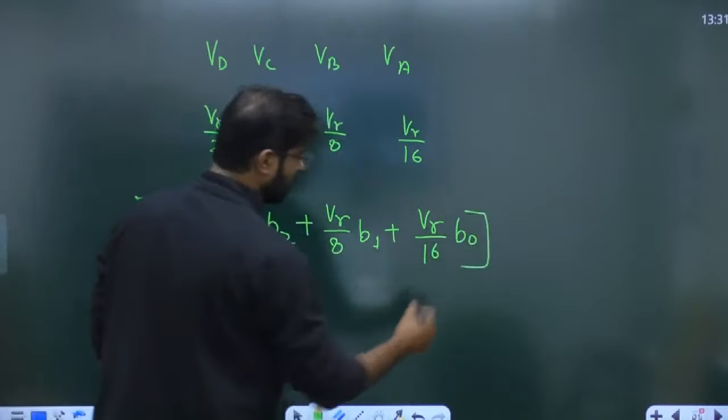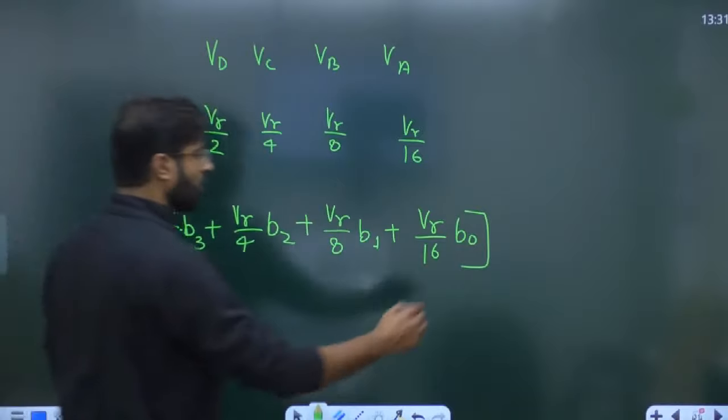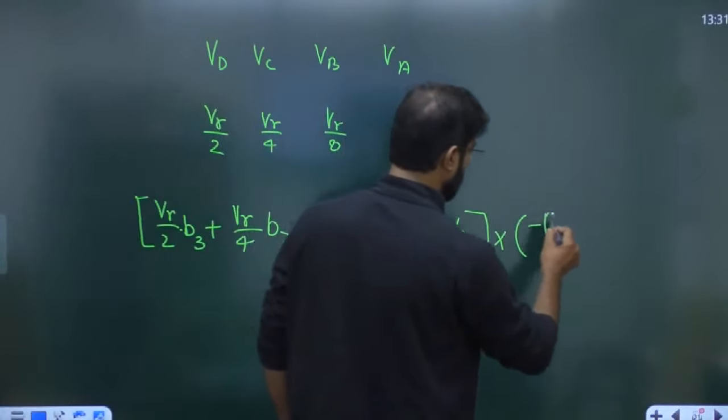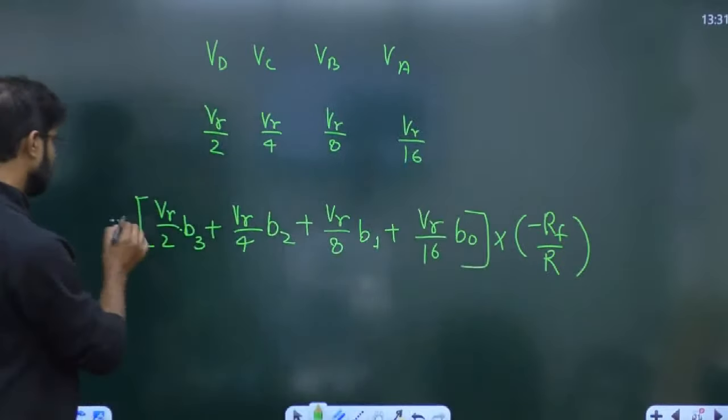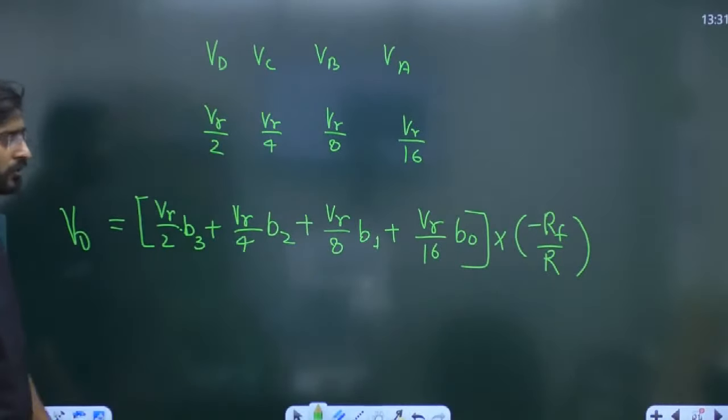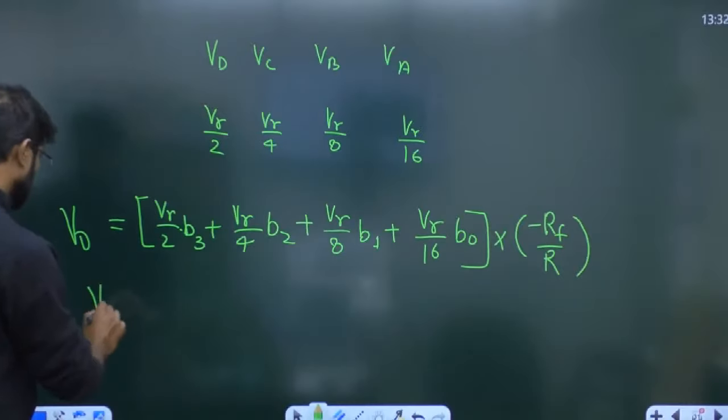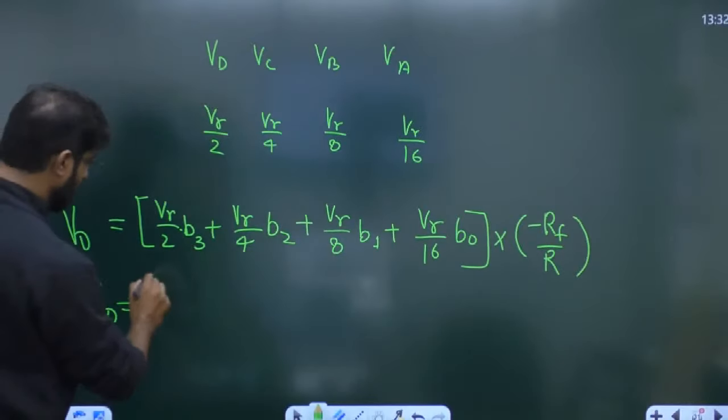This one is called VTH multiplied by minus RF upon R. This is called your V note, the output. So now if you want to find out V note, I am taking VR by 16 as common.